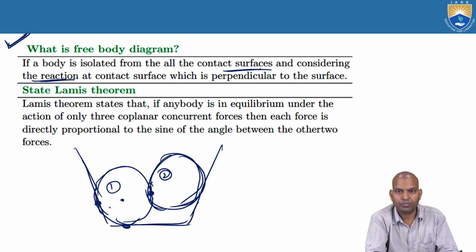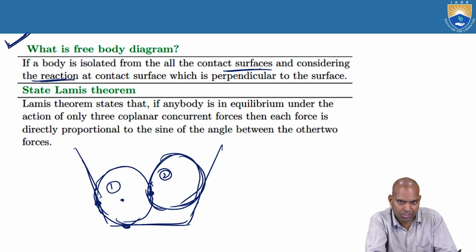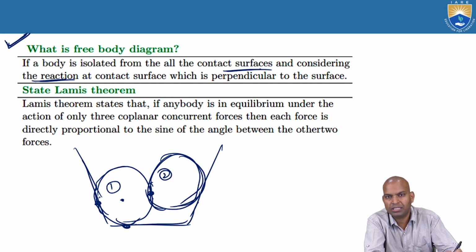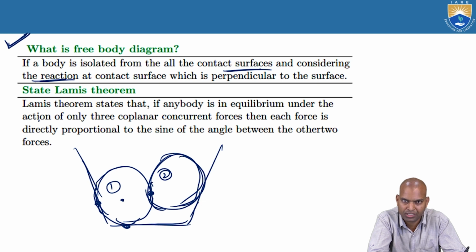Drawing the body with the action and reaction forces by removing the contacts, in order to calculate the reaction forces by using various theorems such as Lami's theorem or equilibrium conditions, is known as the free body diagram. The free body diagram is very important to determine the reaction forces by using various theorems.